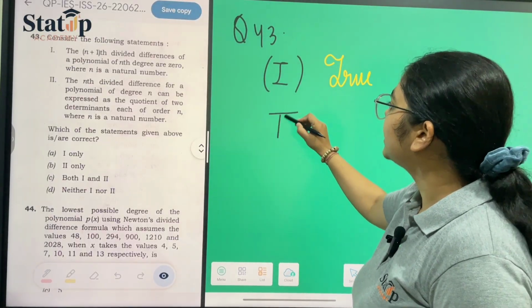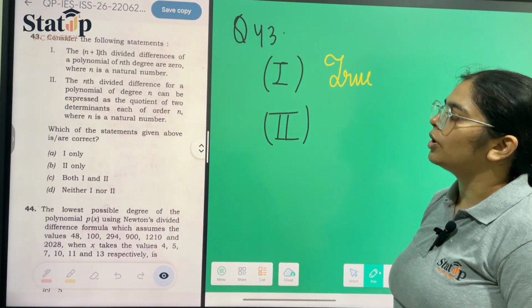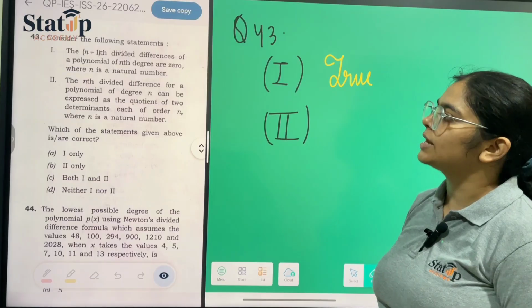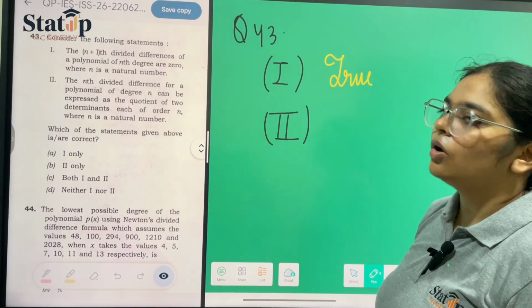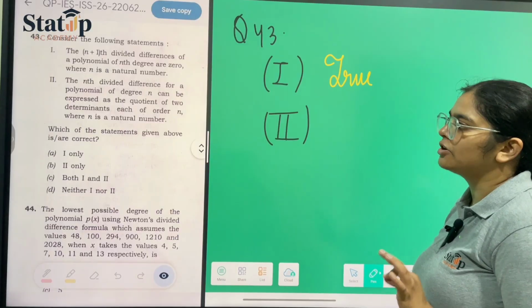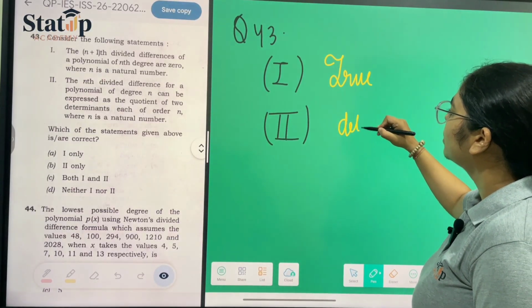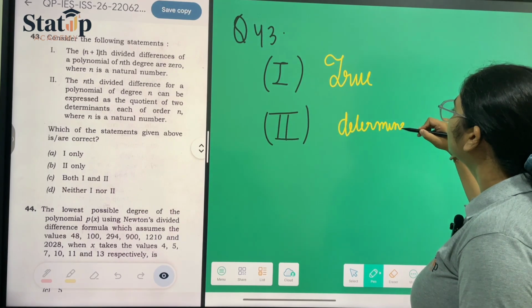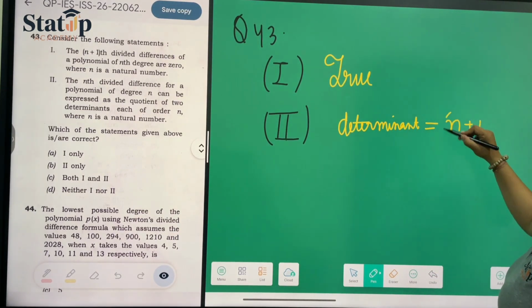Now statement 2 says that the nth divided difference for a polynomial of degree n can be expressed as the quotient of two determinants each of order n. The only change that should be made is that the determinant should be of order n plus 1.